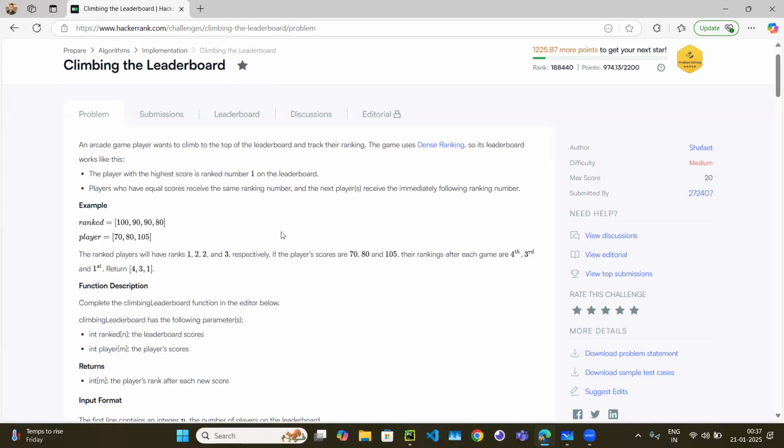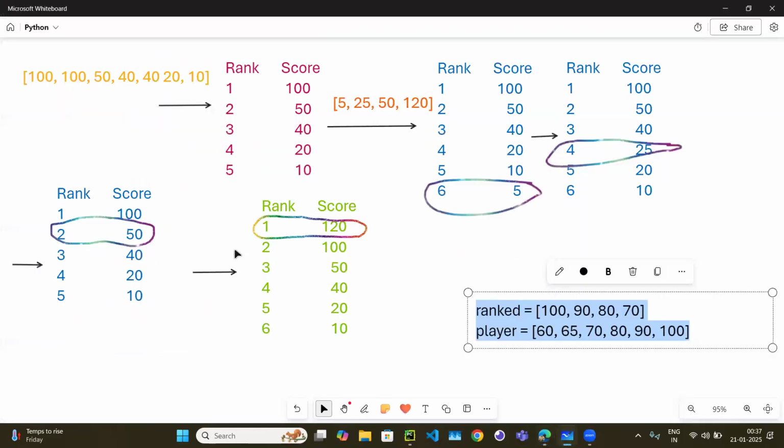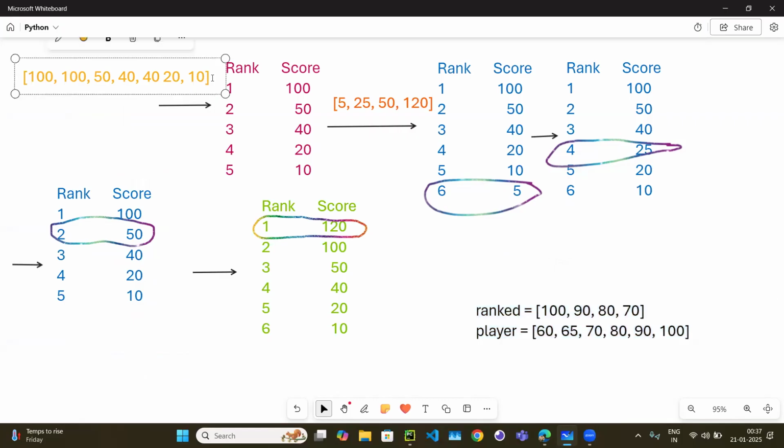So to solve this problem, we can remove the duplicates. The first thing is we take the given array, which is the existing leaderboard, and remove the duplicates. If we remove the duplicates, what will it become? It will become 100, 50, 40, 20, and 10.